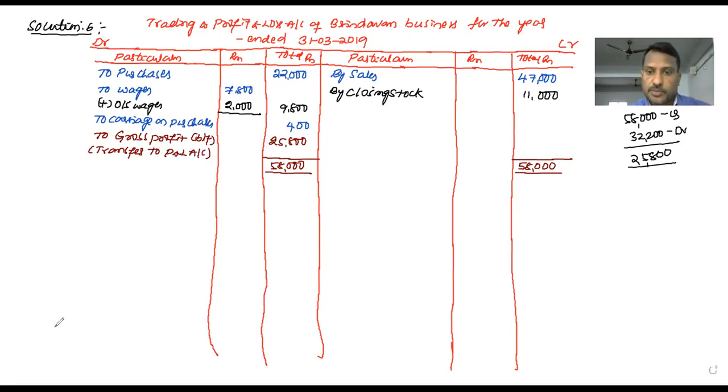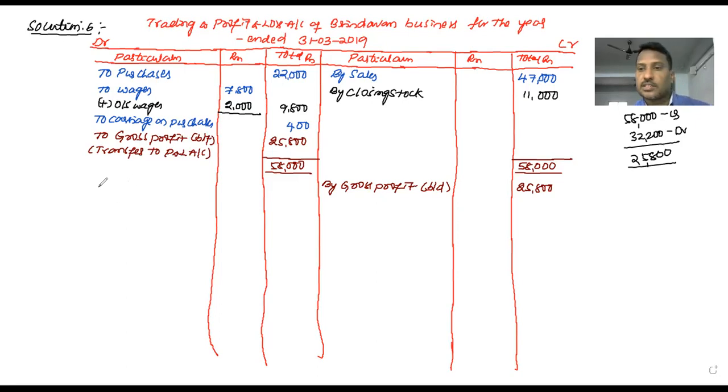Yes, so we are preparing these two statements in a proper manner. This gross profit, we now carry forward to the credit side of the profit and loss account: by gross profit brought down from trading account, 25,800. When you record the gross profit on the credit side, the profit and loss account begins. Okay, it's started. Now the debit side.